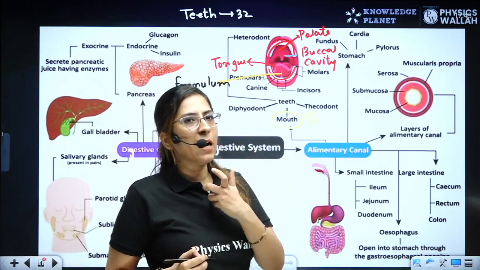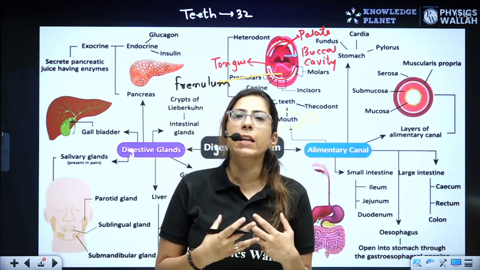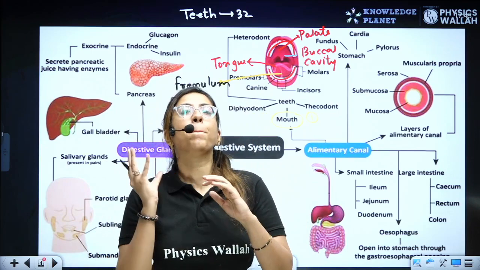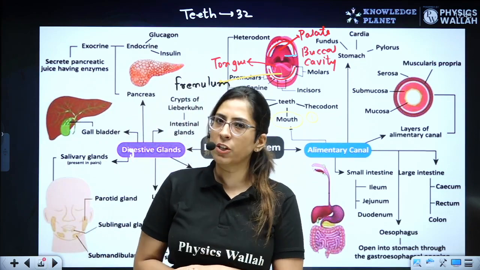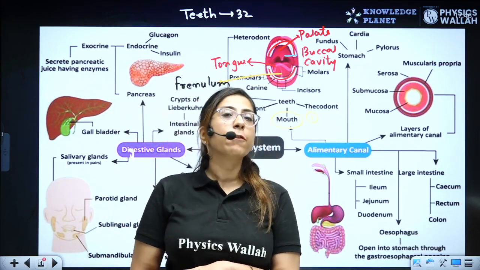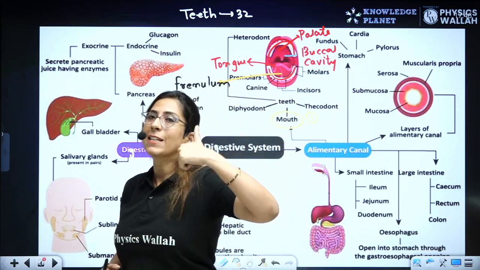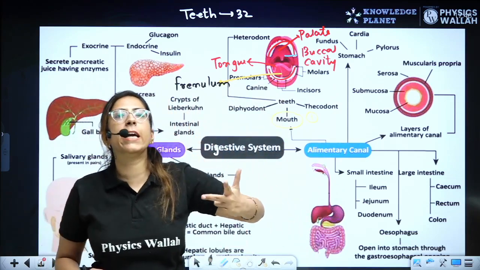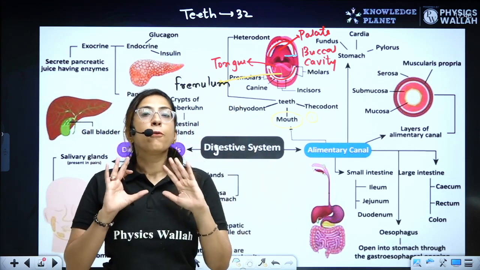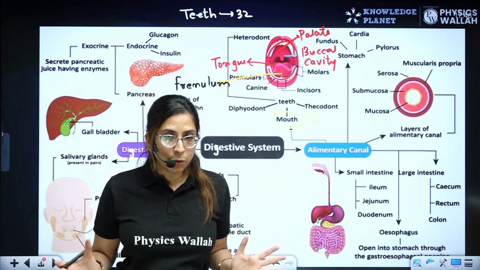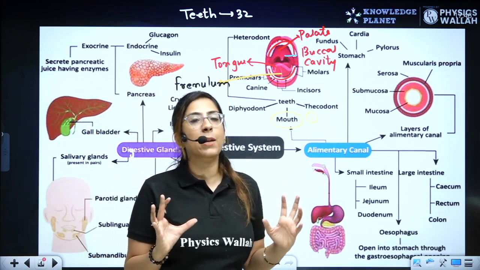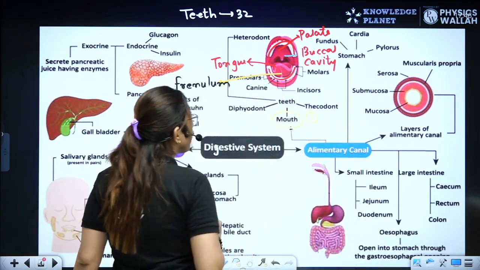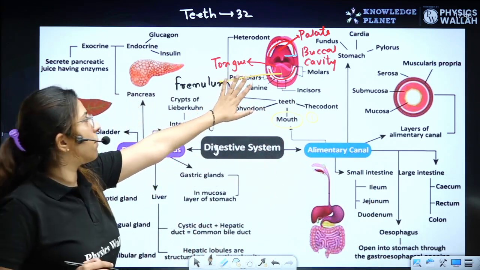Now on the tongue region you will find various taste buds. Taste buds are present on papillae. We have various kinds of papillae: circumvallate, fungiform, foliate and filiform. Filiform papillae are numerous, and they are the papillae which don't have taste buds. Clear? So various papillae are present.